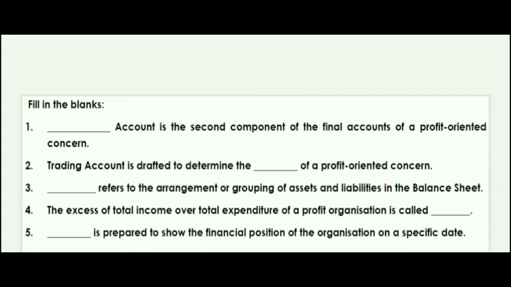First answer was profit and loss account is the second component of final account of a profit oriented concern. If someone asks you which account is the second component of final account, the answer is profit and loss account. Trading account is used to determine the gross profit, so the answer is gross profit. Third answer was marshalling. Marshalling refers to the arrangement or grouping of assets and liabilities. Next was the excess of total income over the expenditure, that is easy, net profit. Next, which is prepared to show financial position, so balance sheet.